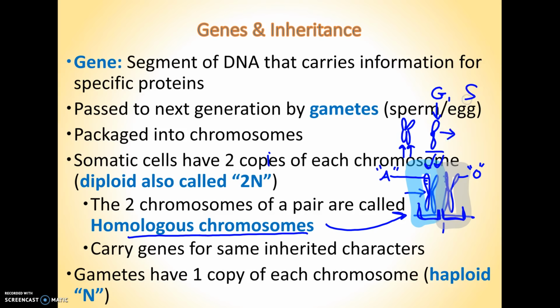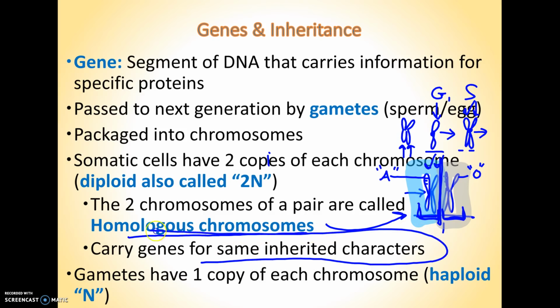During S, that chromosome made a copy of itself, like this, and now you have the two chromatids. And then G2 happens, and the purpose of that is that when meiosis or mitosis happens, each new cell will get a copy of the information. So the chromatids of one chromosome are identical, but a homologous pair of chromosomes are similar but not identical. They carry genes for the same traits.